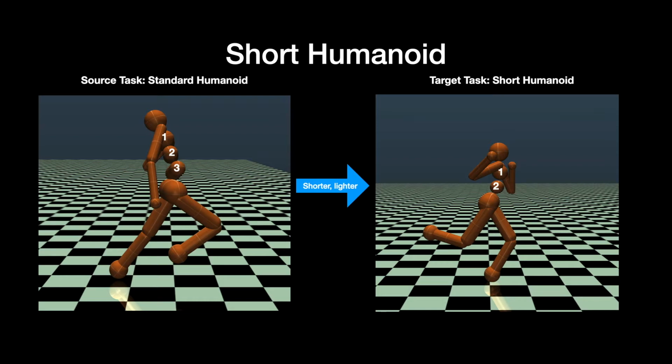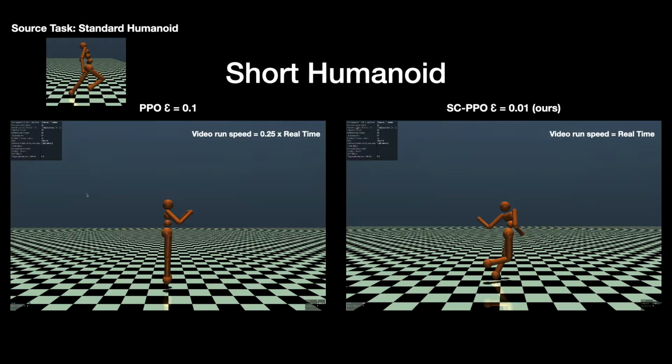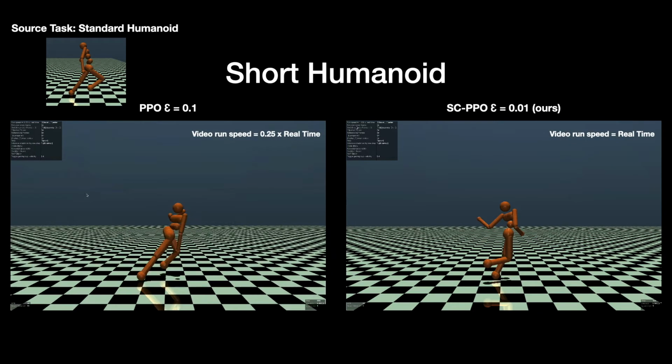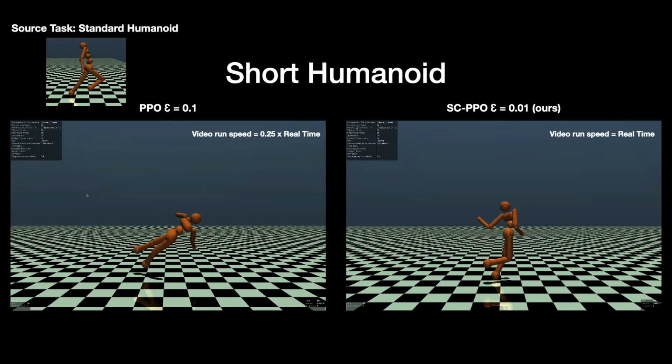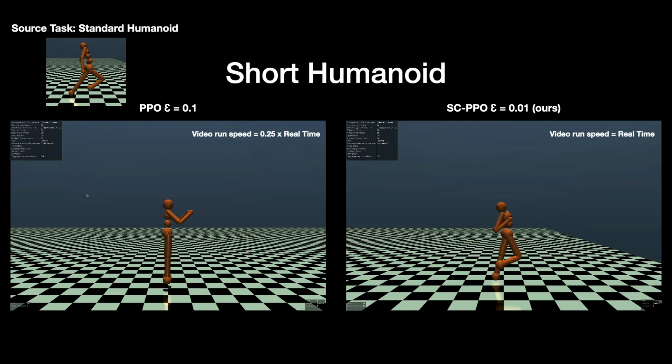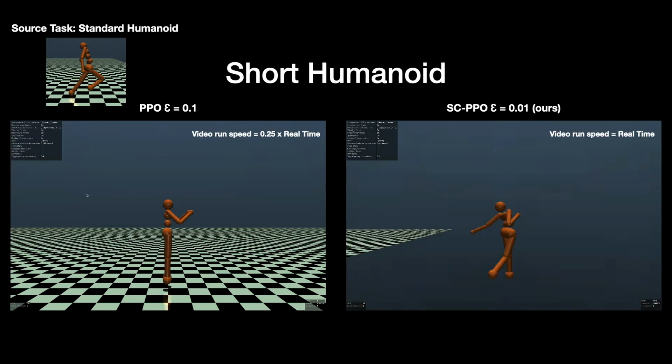In the short humanoid task, we transfer the policies trained in the source task to a shorter, lighter robot in the target task. The best performing policy trained with Proximal Policy Optimization with clipping parameter 0.1 fails in the short humanoid task. In contrast, the policy trained with strict clipping in the source task can be successfully transferred to a different, shorter and lighter robot.